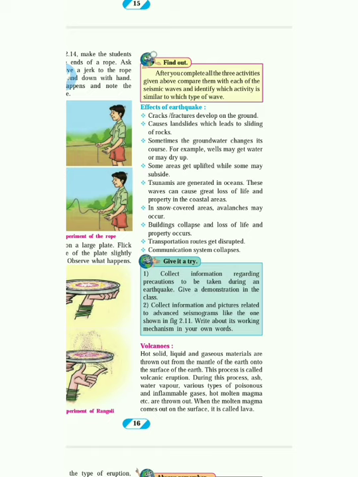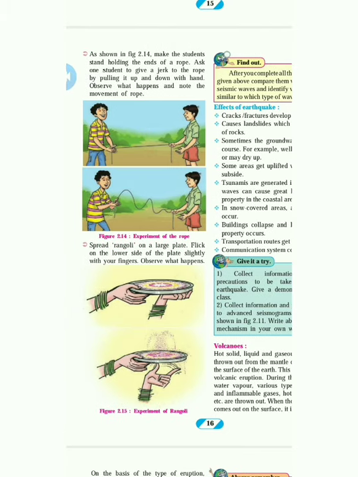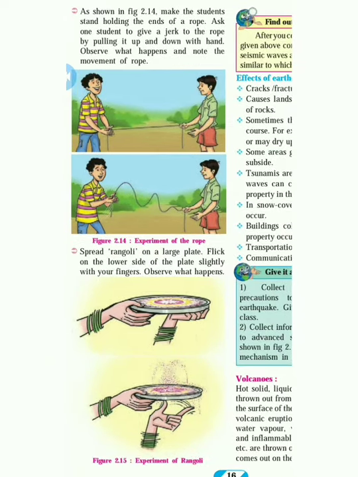Sometimes the groundwater changes its course. See, groundwater changes direction. If something happens in the groundwater, that will also change things on the earth. For example, wells may get water or may dry up. Have you seen the wells? We get the water from the ground only. So it can give you more water, or maybe it will dry up. Some areas get uplifted while some may subside. See, some are subsiding, and in this diagram some are getting waves or uplifted.